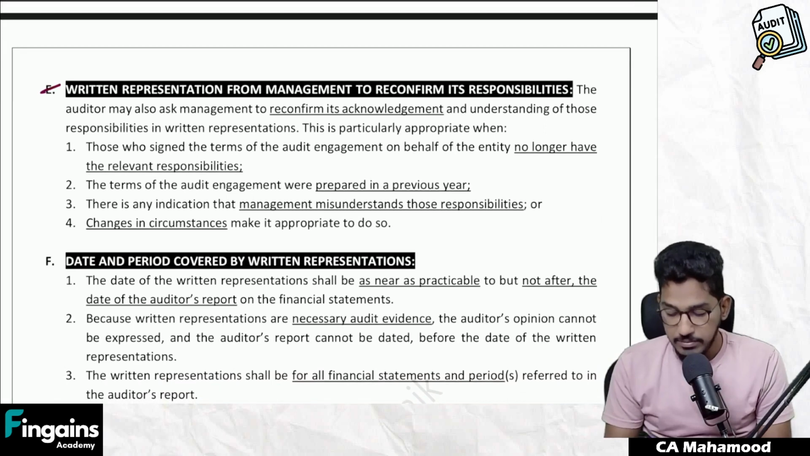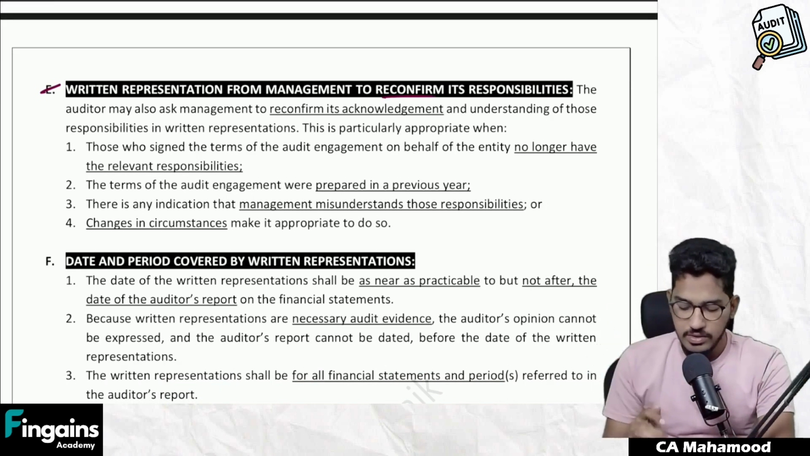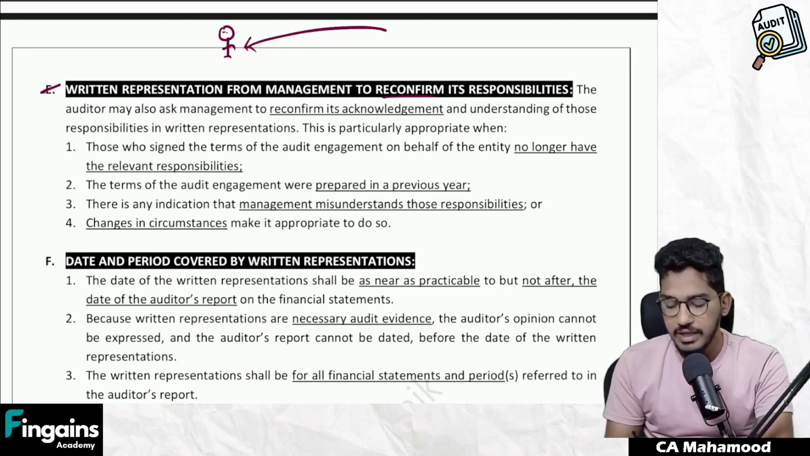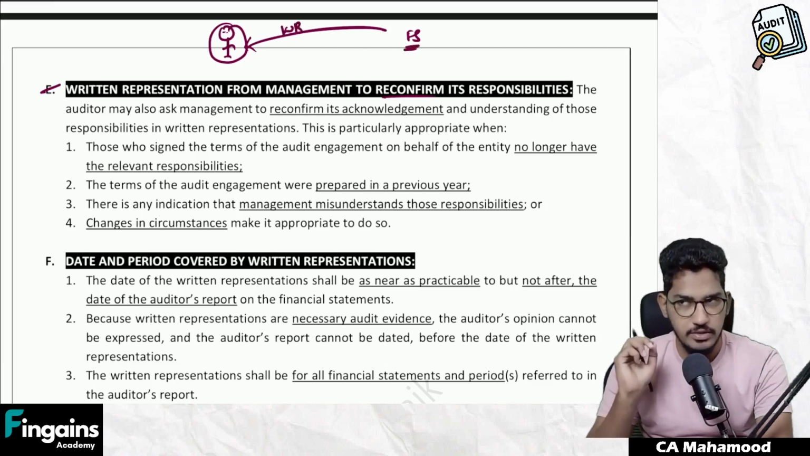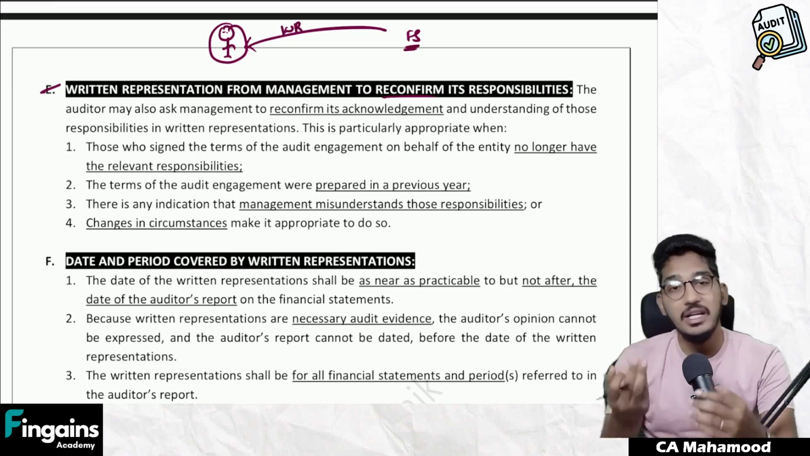Written representations from management to reconfirm its responsibilities. Now, what is this paragraph about? Generally, as an auditor, we have to obtain representation from the management that they fulfill their responsibility for the preparation of financial statements. Assume that at the beginning of the audit, I have already obtained written representation that management will fulfill their responsibilities.